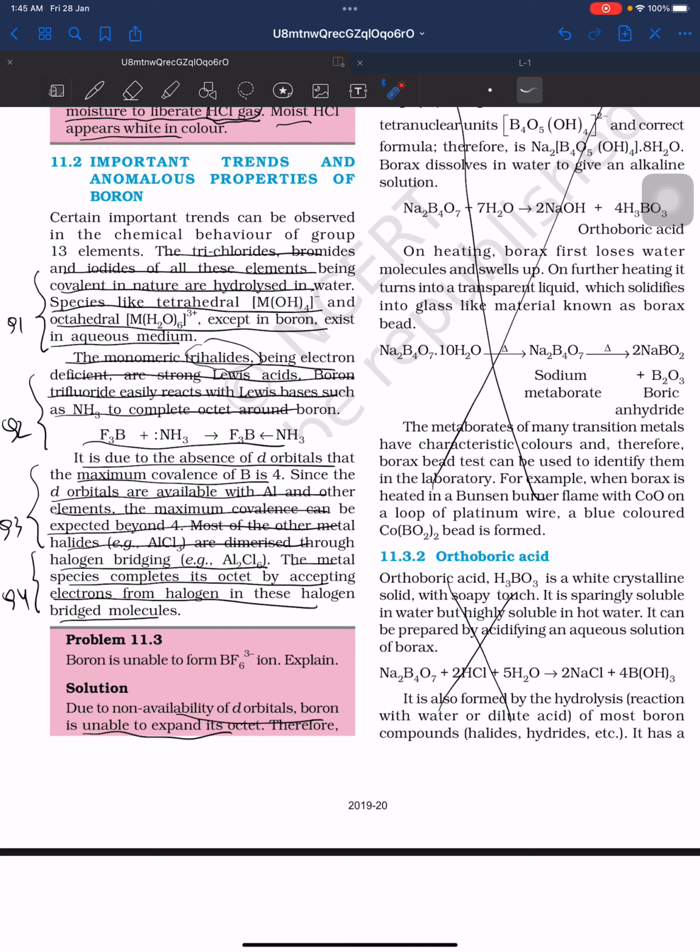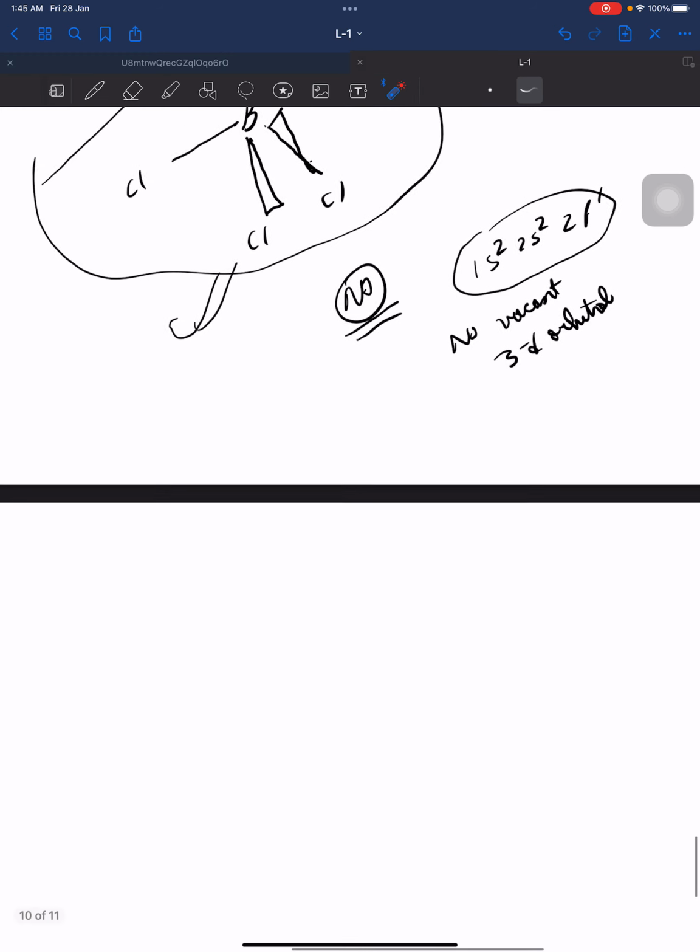Since d orbitals are available with aluminium and other elements, the maximum covalence can be expected beyond 4. In case of aluminium and other higher metals, aluminium is 1s2, 2s2, 2p6, 3s2, 3p1, and the 3d orbitals are vacant.